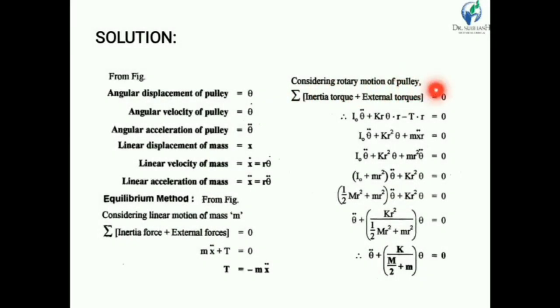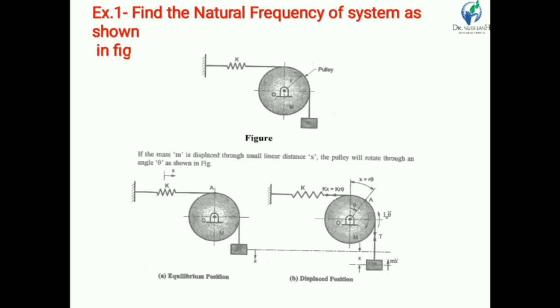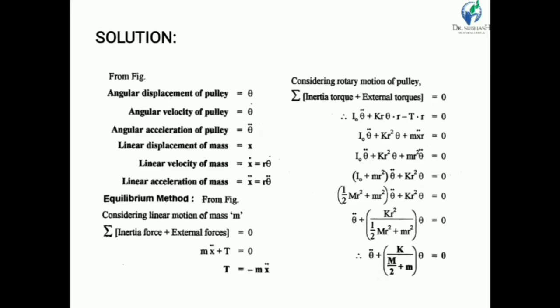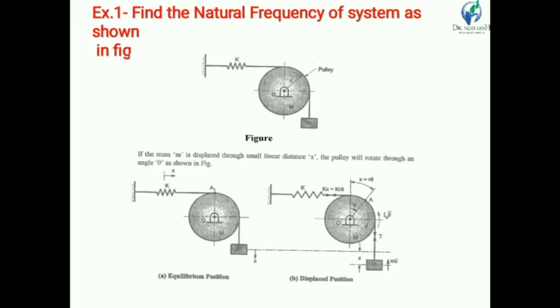So considering the rotary motion of the pulley, according to the D'Alembert principle, the summation of inertia torque plus external torque is 0, so our system is in equilibrium. The pulley is rotating clockwise, so the inertia torque I0 theta double dot acts anti-clockwise, plus the external torques.